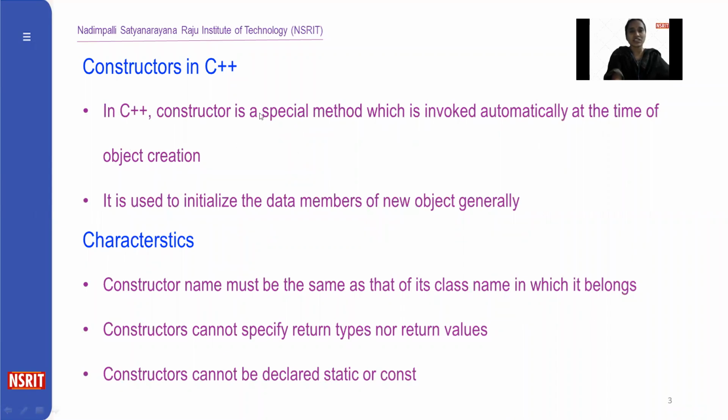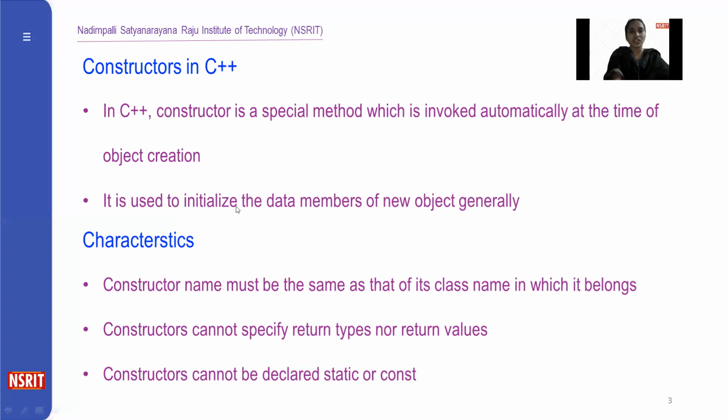A constructor is a special method, a special function which is invoked automatically at the time of object creation. A constructor is similar to a function, whereas a function must be invoked after defining it, a constructor is automatically called at the time of object creation. There is no need to specially invoke the constructor like a method.